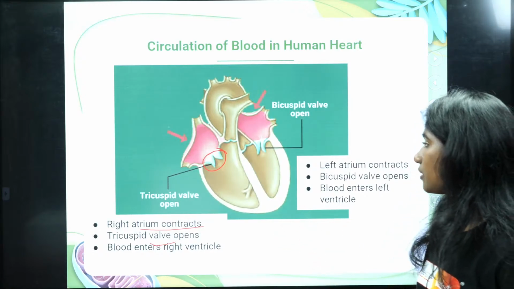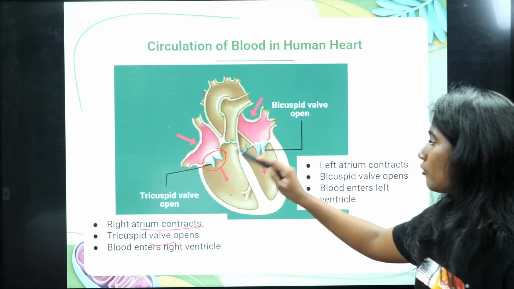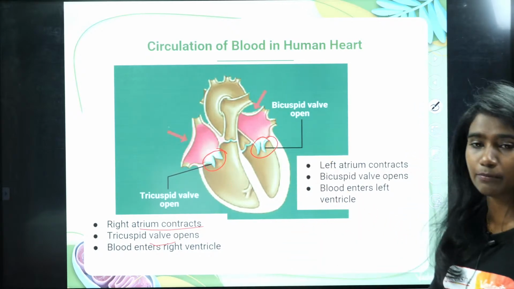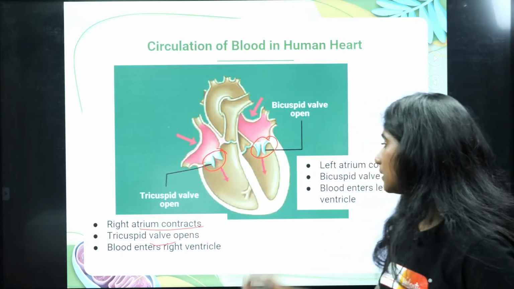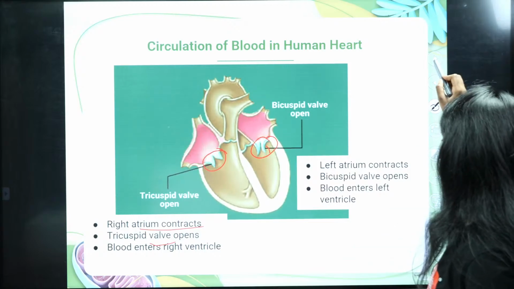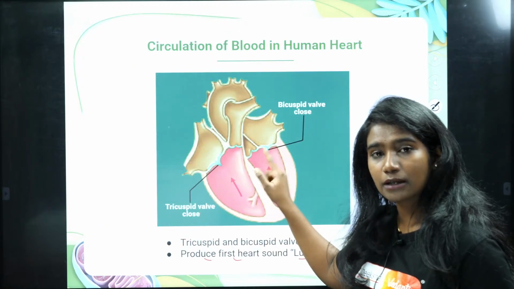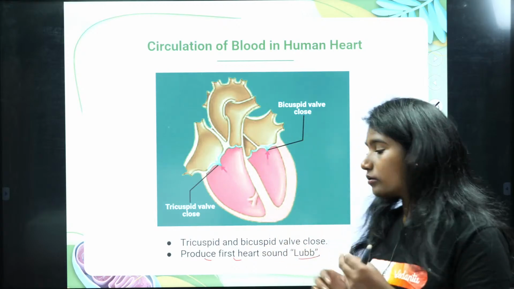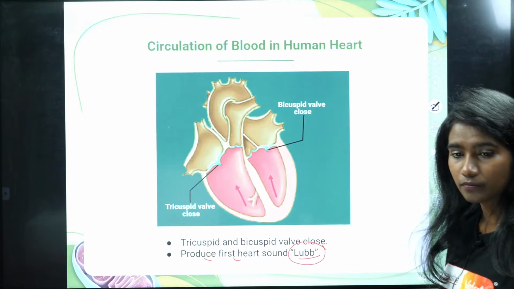So when it relaxes, what happens? Deoxygenated blood enters here. Here the tricuspid valve will open, whereas in this case it is the bicuspid valve which opens, which is also called the mitral valve, right? And the oxygenated blood enters here. Fine. And after entering, what happens? Tricuspid and bicuspid valve will close. When it closes, the sound lub is produced.